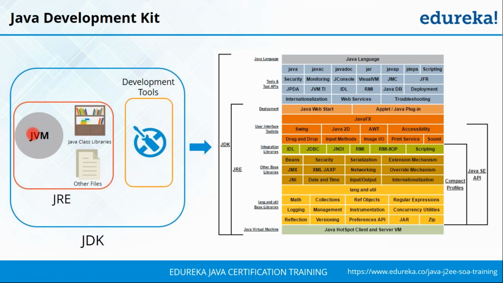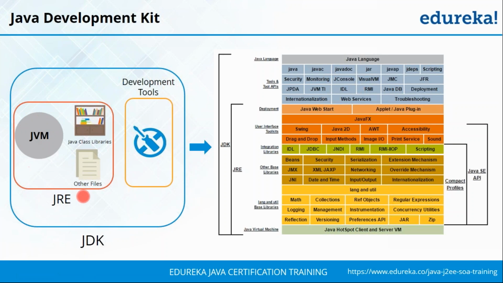All you need to do for executing Java code is have your Java virtual machine present there. So let's say you want to give a program which you've developed in Java to someone. All they need to do is have their Java virtual machine present in the system, and then they can directly go ahead and execute that program.